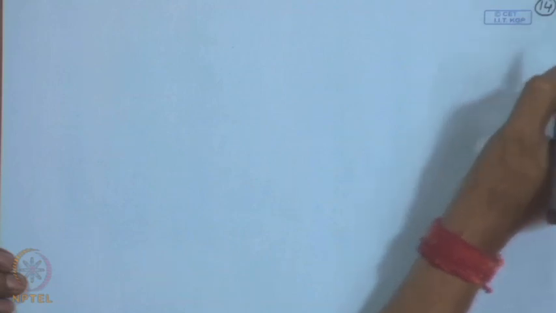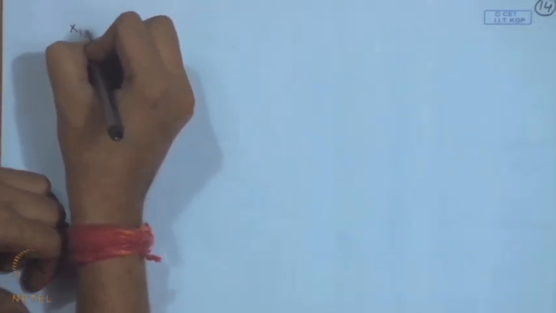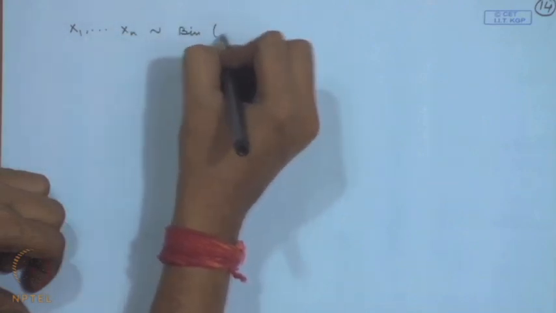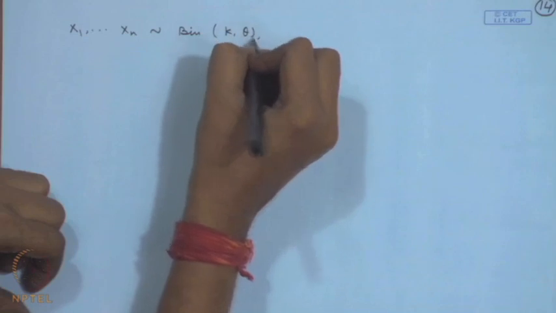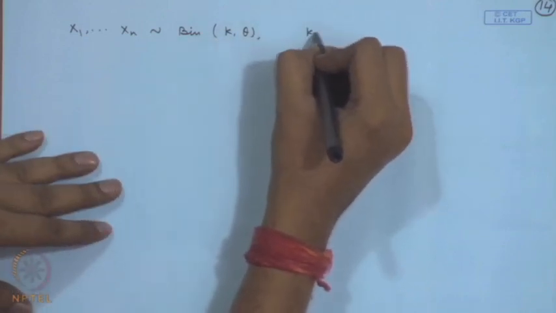Let me give one more application. Let us consider, say, a random sample from a binomial distribution with parameters, say, k and theta, where k is known.